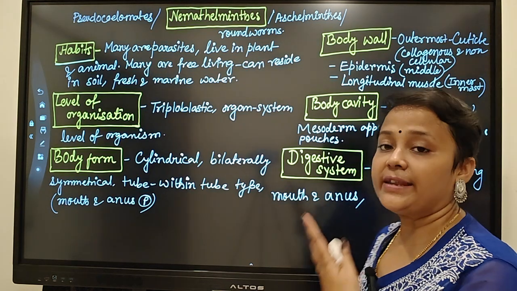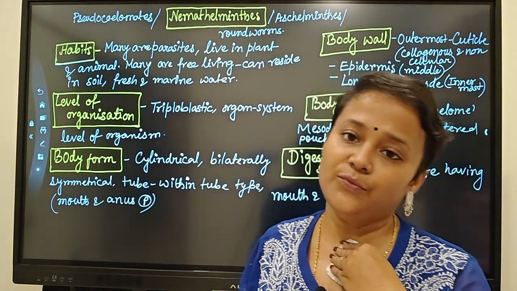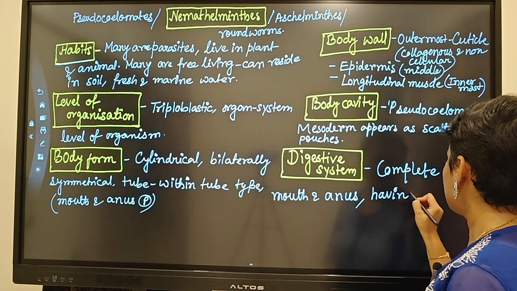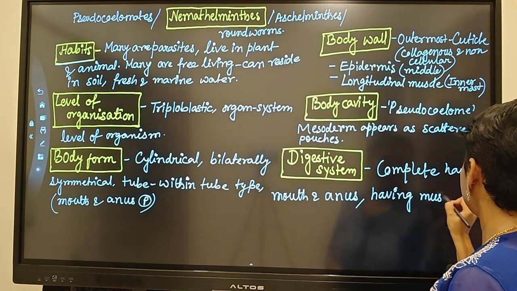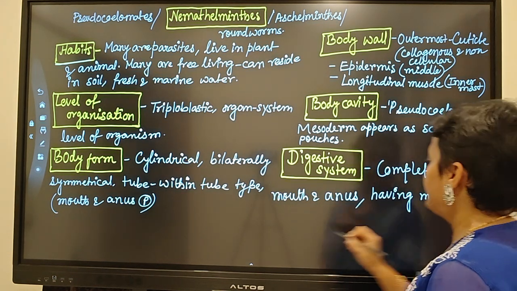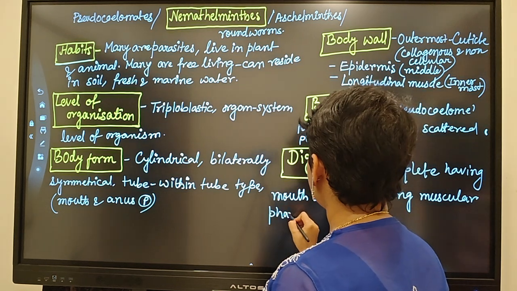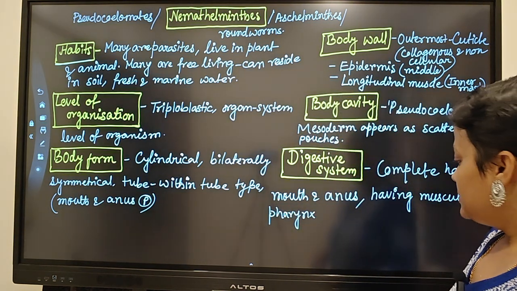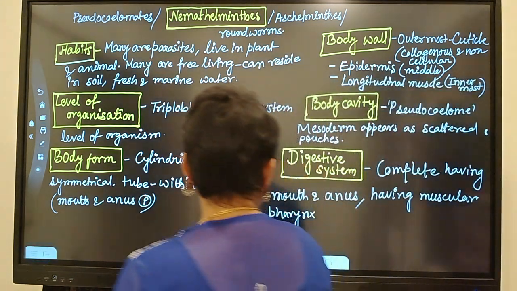So the pharynx part is muscular and well developed here. Next point, next slide we will go.